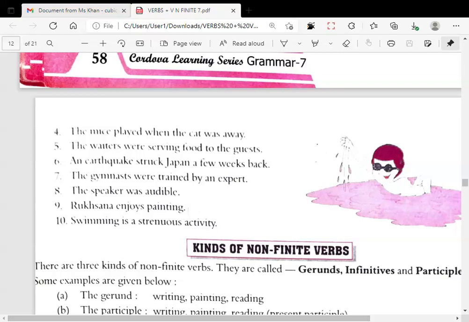All right, now listen. So the waiters were serving should be a finite verb. Now, if I spend this much time on a single exercise, then my infinitive topic shall remain incomplete. So I think you have understood how you need to identify a finite and a non-finite.